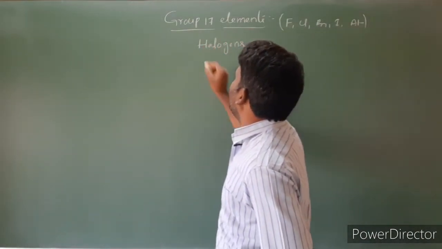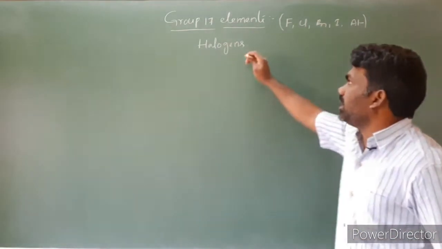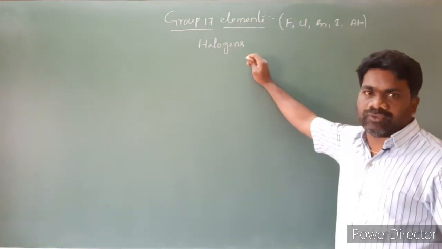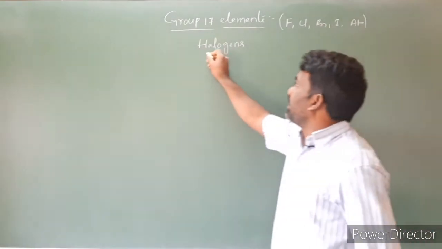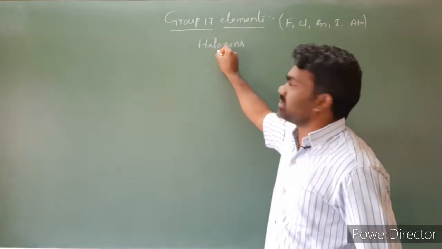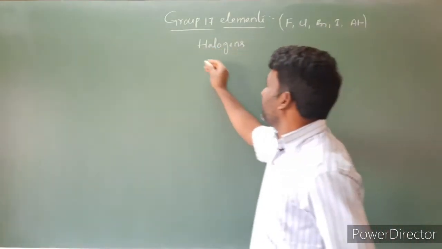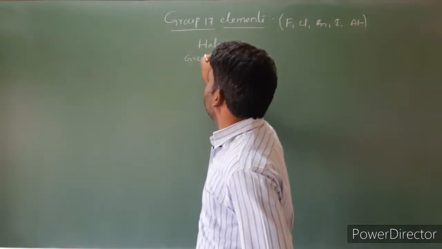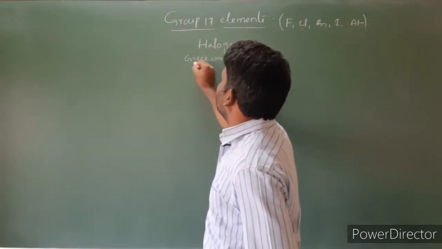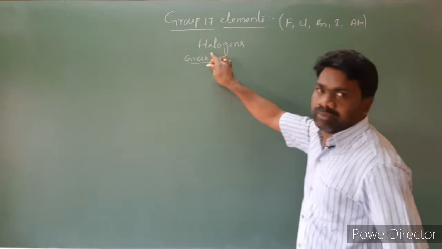These elements are also called halogens. The word halogen is derived from the Greek word. In the Greek language, halo means salt, genes means born. So the word halogen is derived from a Greek word.